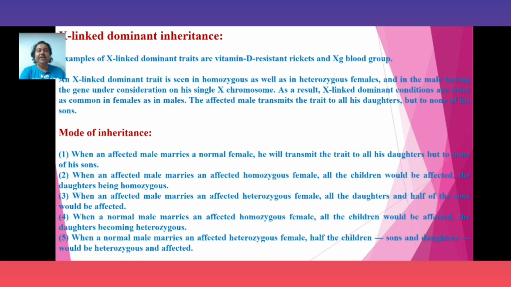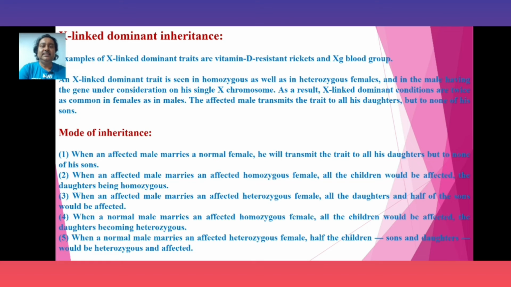An X-linked dominant trait is seen in homozygous as well as heterozygous females, and in the male having the gene under consideration on his single X chromosome. As a result, X-linked dominant conditions are twice as common in females as in males. An affected male transmits the trait to all his daughters but none of his sons.